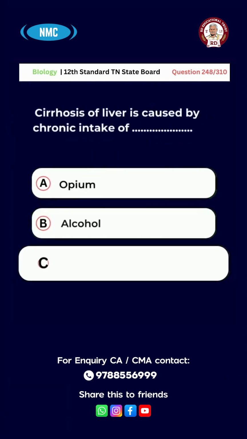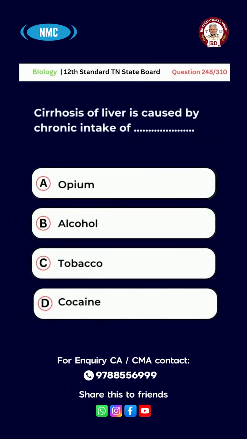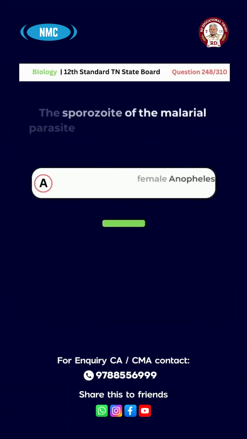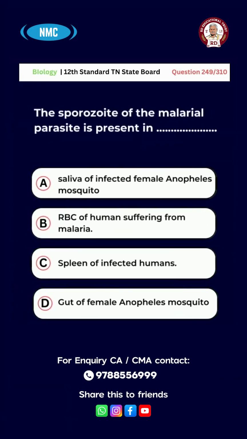Fungi. Question number 248. Cirrhosis of liver is caused by chronic intake of A. Opium, B. Alcohol, C. Tobacco, D. Cocaine. The right answer for this question is option B. Alcohol. Question number 249.